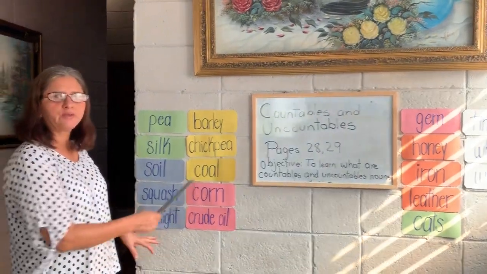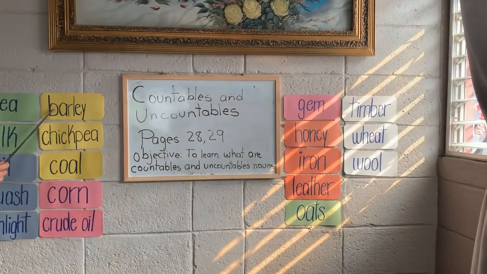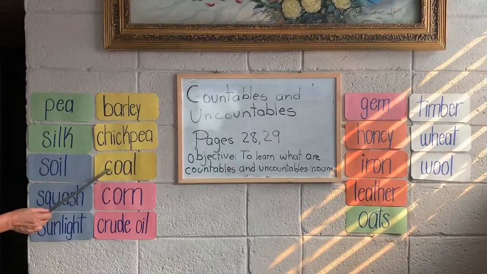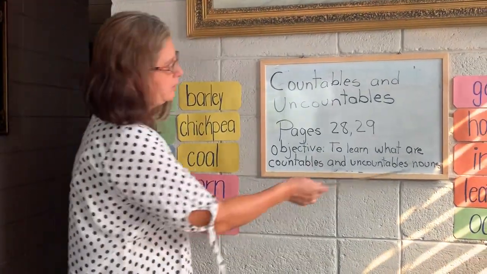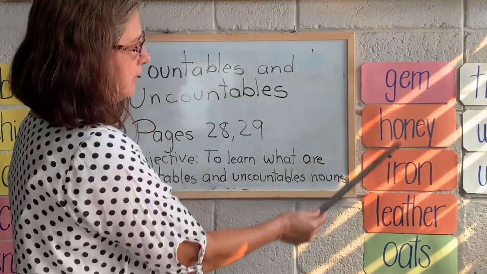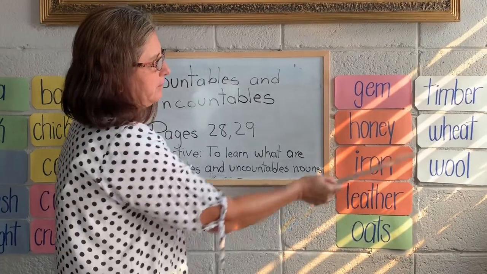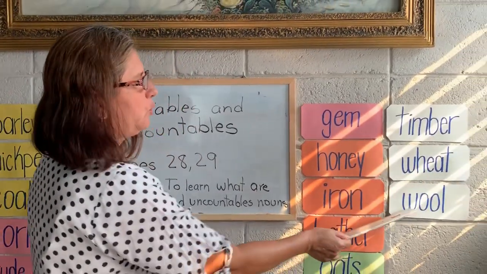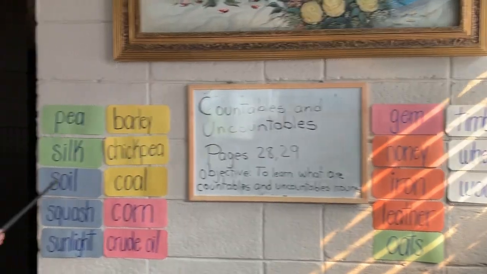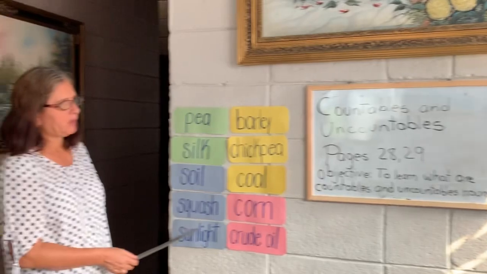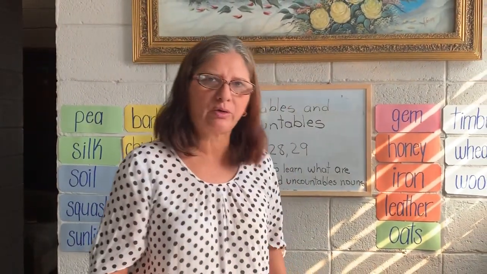Barley, chickpea, coal, corn, crude oil, gem, honey, iron, leather, oat, timber, wheat, and wool, and pea, silk, soil, squash, and so on. All this vocabulary is related to natural resources.